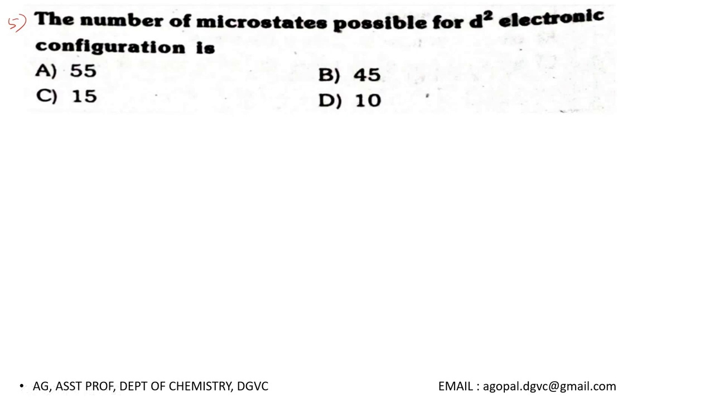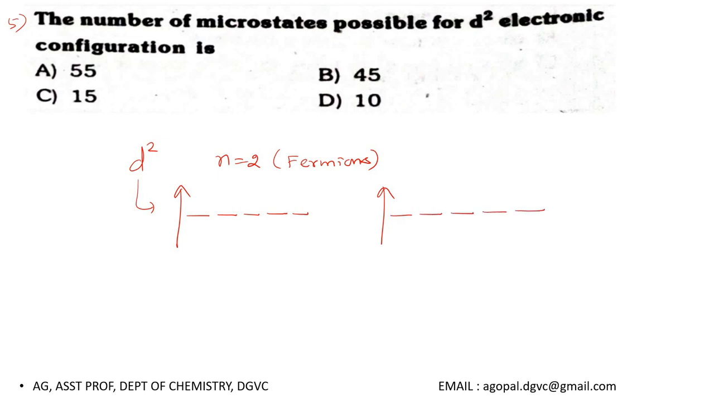Then question number 5, the number of microstates possible for D2 electronic configuration is... this is a very simple question. In D2 electronic configuration we have 2 electrons. They are fermions, and it is given D subshell. You know very well, D subshell has 5 d orbitals, or we can also say that it has 10 spin states. In each orbital 2 opposite spins are possible, so we can write spin states separately.